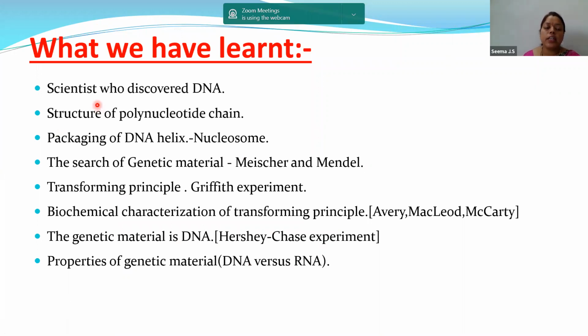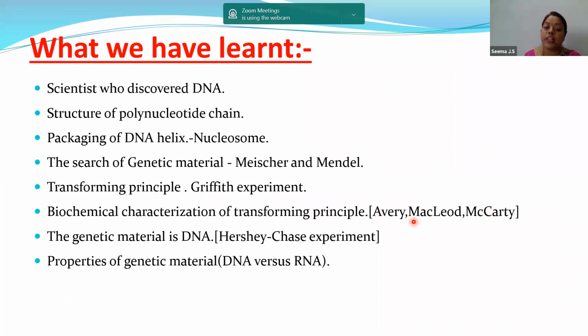Children, we have learned about the scientists who discovered DNA, the structure of the polynucleotide chain, and the packaging of the DNA helix. Whenever a question comes on packaging of the DNA helix, you have to mention the nucleosome, the octamers and histones. The search for genetic material by Meischer and Mendel: both scientists were working together, but it took a long time to discover DNA. There was the transforming principle given by Griffith, and the biochemical characterization of the transforming principle by Avery, MacLeod and McCarty.